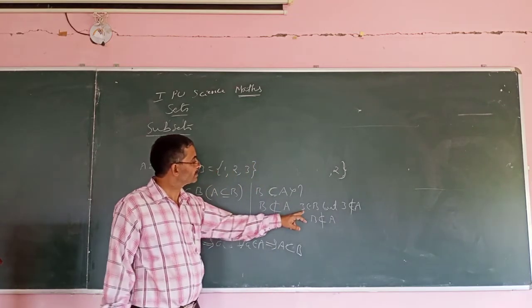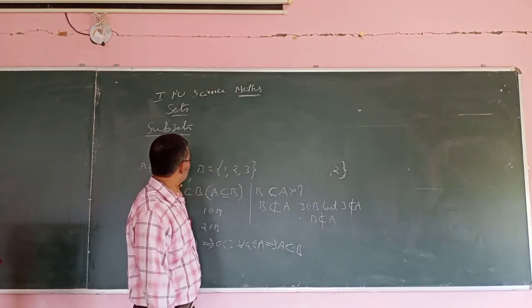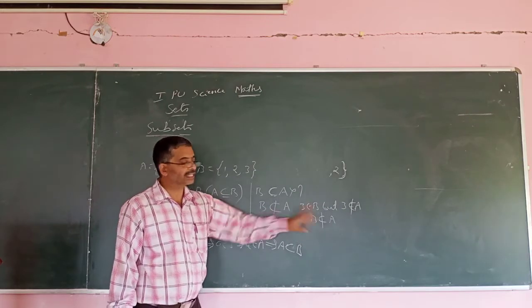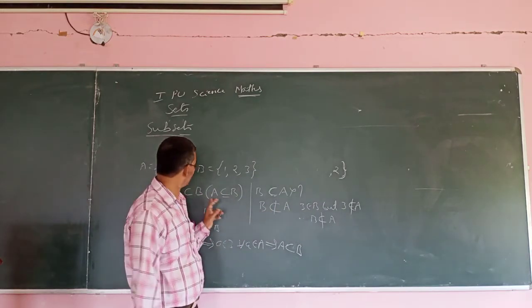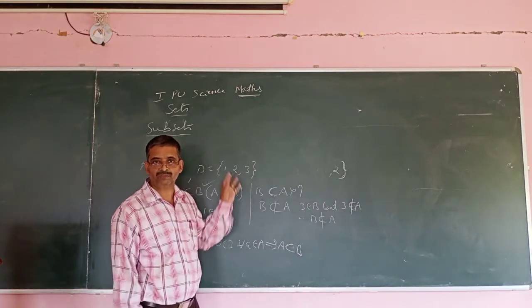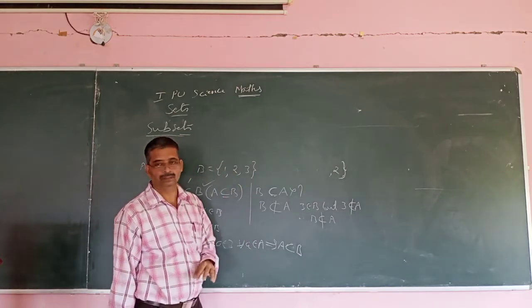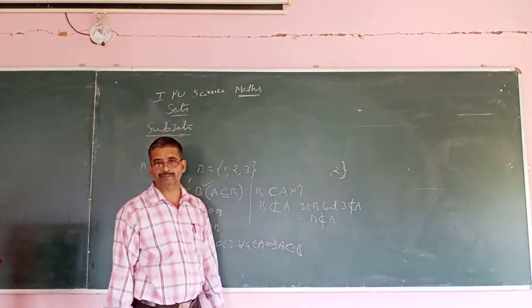3 belongs to B, but 3 doesn't belong to A. So B is not a subset of A, but A is a subset of B. A is a subset of B for this example, but B is not a subset of A.